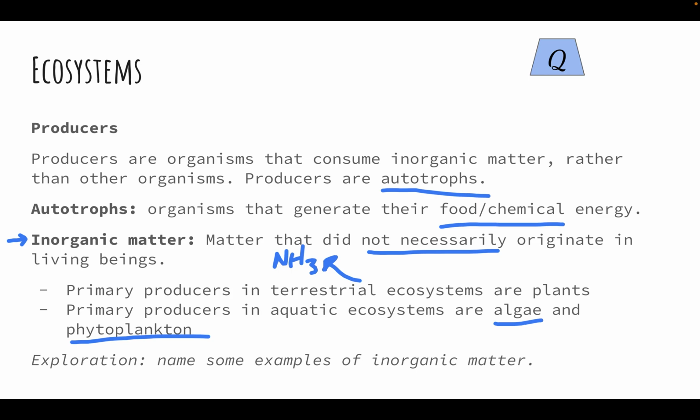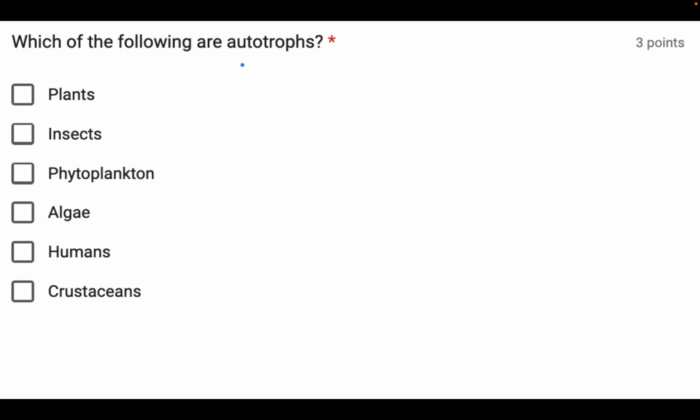All right, let's do a practice question on this. Which of the following are autotrophs? That means they make their own energy. And we see 3 points, so we're going to want to select 3 that match autotroph. Is a plant an autotroph? To answer this question, ask yourself, does it make its own energy or does it eat something? I know there are some examples of plants that eat, but largely plants are autotrophs and they make their own energy. Insects. Insects do not make their own energy. They're going to be eating probably plants or other insects.